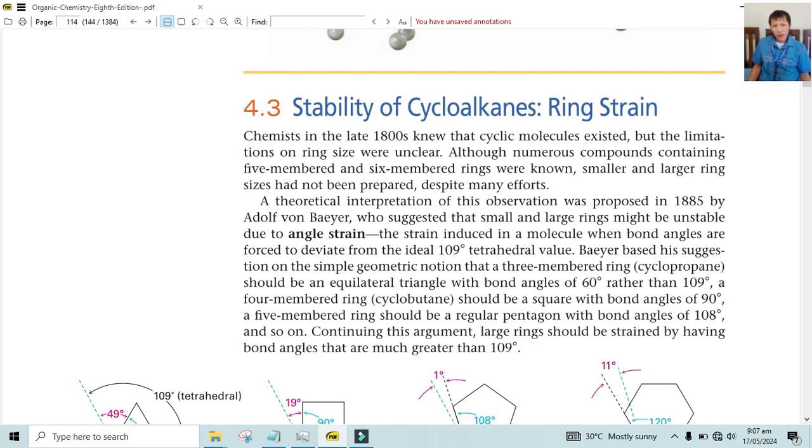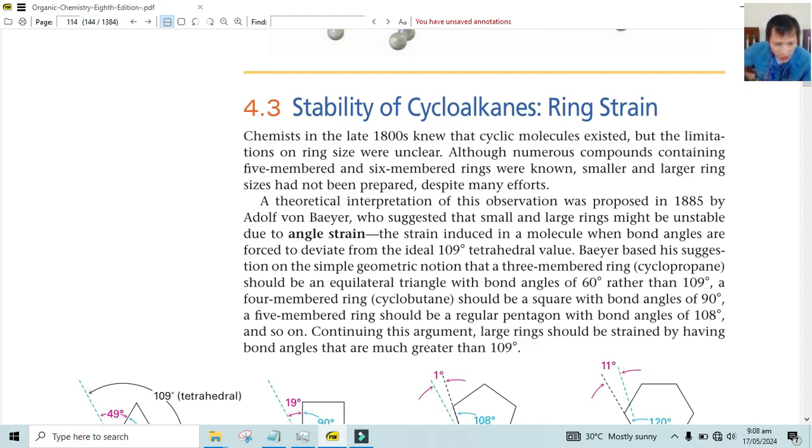So if we're concerned about the compound, we have to know these things. So that is stability. Since we are on cycloalkanes, stability is being discussed, and how it was discovered, and probably how unstable or stable they are.